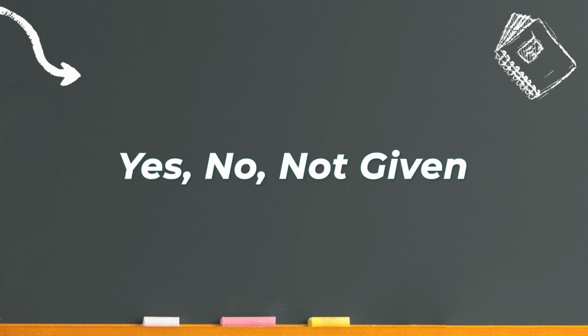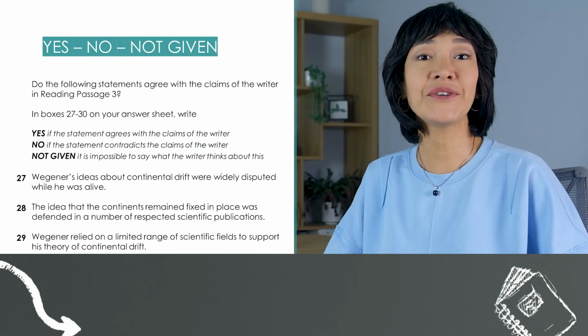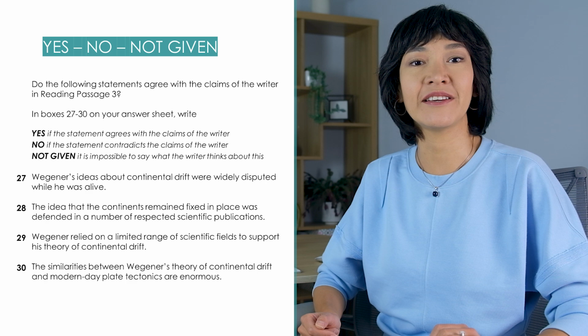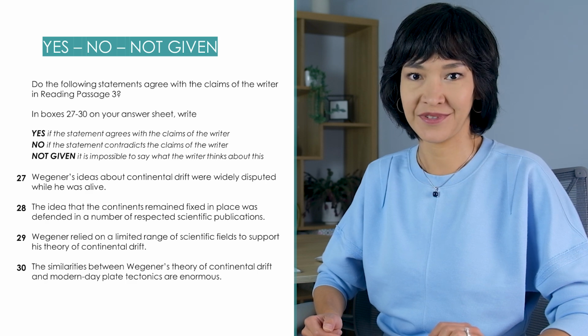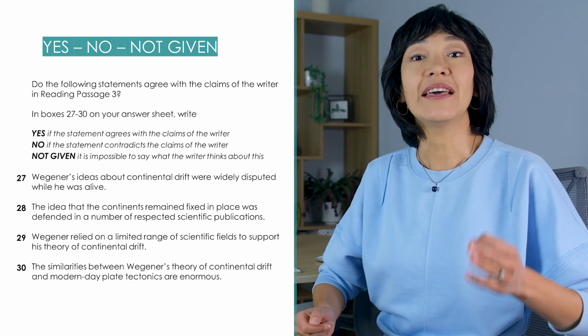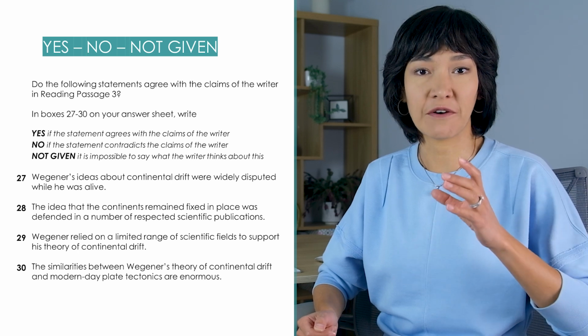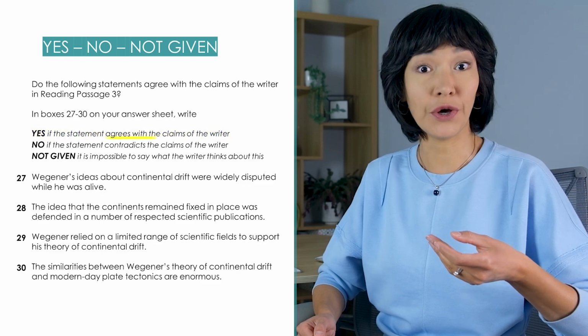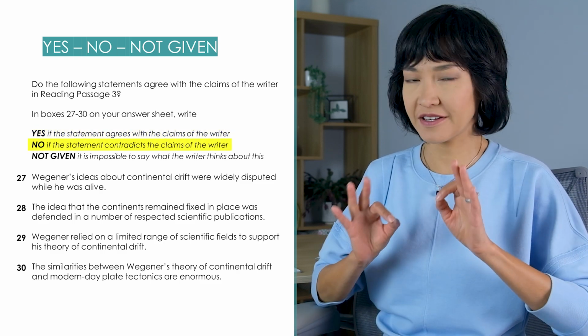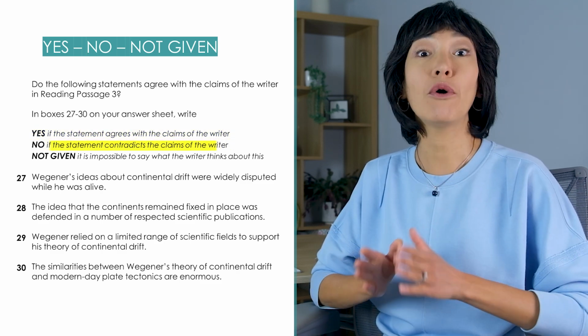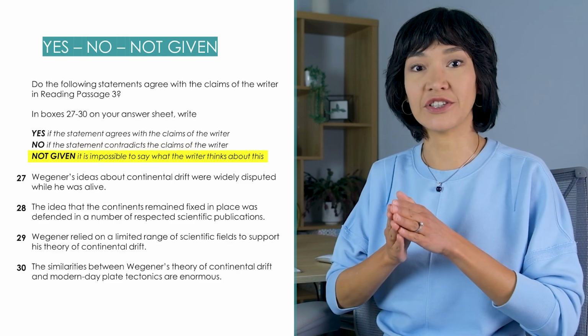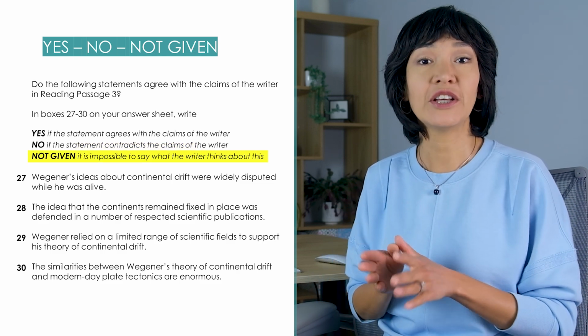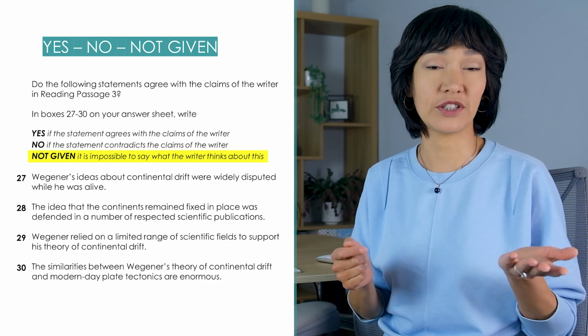Yes, no, not given. Here are the questions. Do the following statements agree with the claims of the writer? Or in simple words, is this what the writer of the book thinks? Yes, that's what he thinks. No, there is a very clear contradiction. Or not given. The key information is not in the text, so we can't say if it's yes or no.